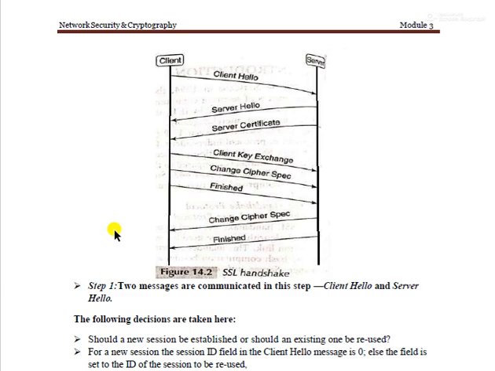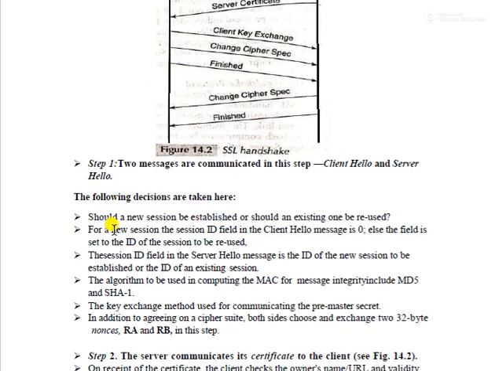In step one, two messages are communicated: client hello and server hello. The following decisions are taken here. First they check whether a new session will be established or an existing session is reused. For a new session, the session ID field in the client hello message is 0, otherwise the field is set to the ID of the session to be reused.